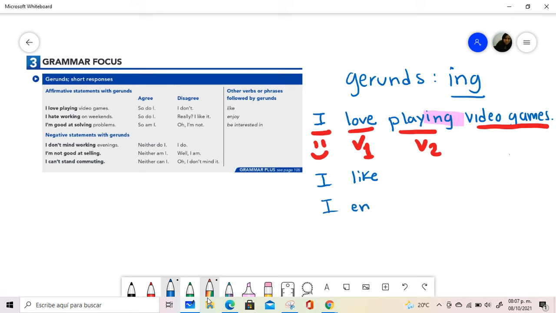enjoy, and the opposite, as you see here, hate. When you have these verbs and you are using a second one to express an activity, it is important to say it in the -ing form, in the gerund. So I like running in the park.